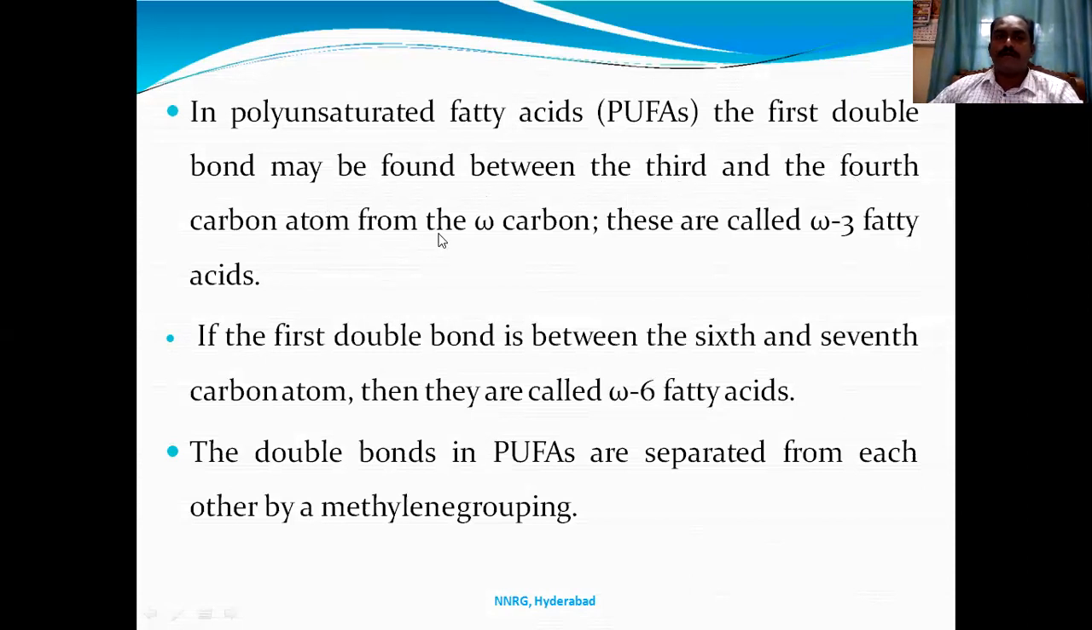atom from the omega carbon, that is, from the other end, the methyl group. These are called omega-3 fatty acids. If the double bond is present between the sixth and seventh carbon, we call them omega-6 fatty acids. So there are two types of polyunsaturated fatty acids, omega-3 and omega-6. Double bonds in polyunsaturated fatty acids are separated from each other by methylene groups.